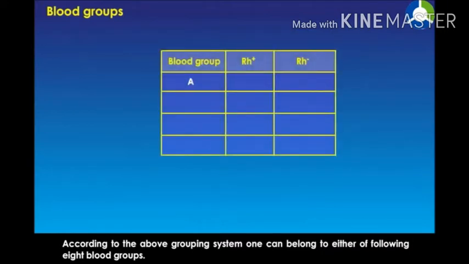If blood group is A, then it will become A Rh positive and A Rh negative. Blood group B: B Rh positive and B Rh negative. Blood group AB: AB Rh positive, AB Rh negative. Blood group O: O Rh positive, O Rh negative.